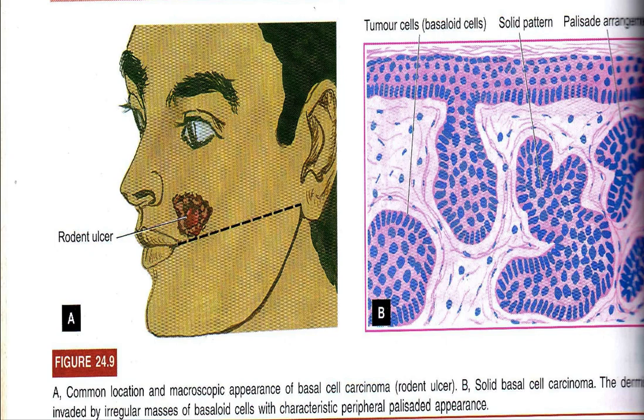This is a schematic diagram showing tumor over the face along the line joining ear lobule to the angle of the mouth. This is a schematic diagram of epithelium showing basal cell carcinoma occurring into the dermis. This is a tumor with a peritumoral cleft, and this arrangement of nucleus is called peripheral palisading of the nucleus.